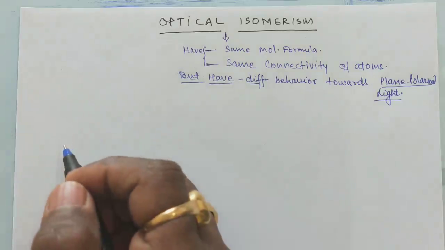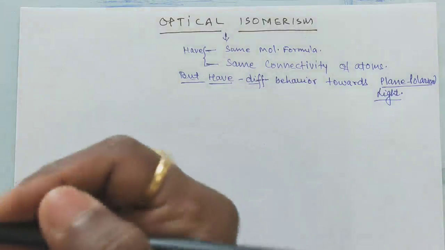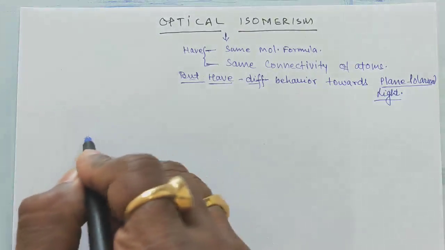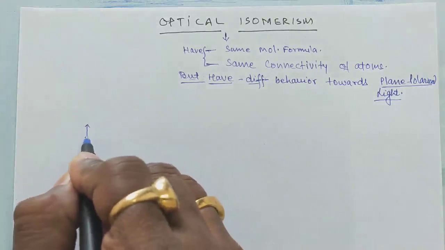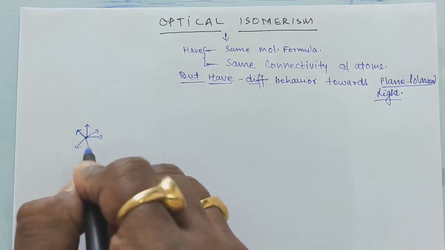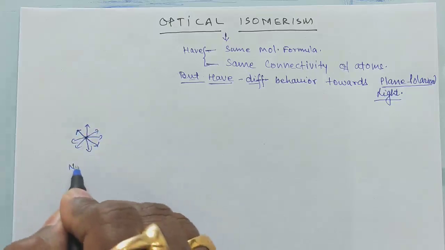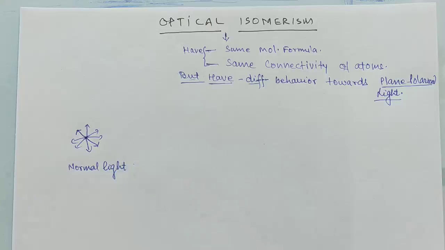See, normal light has electric and magnetic vectors. The normal light vectors oscillate in all directions like this, right? So this is the normal light. The vectors oscillate in all the directions.